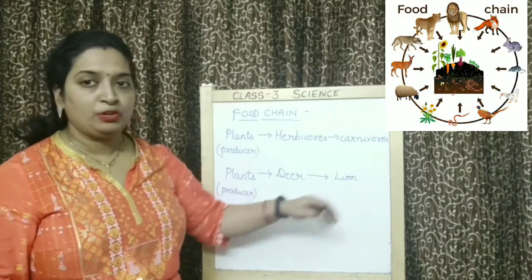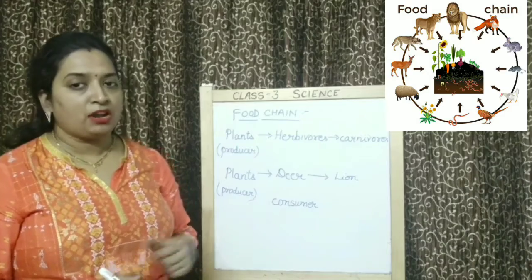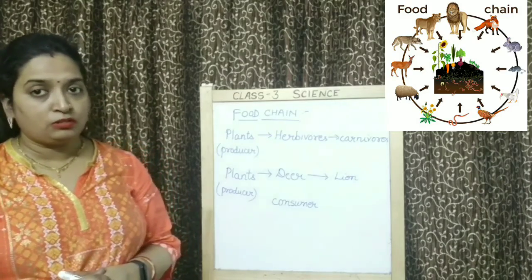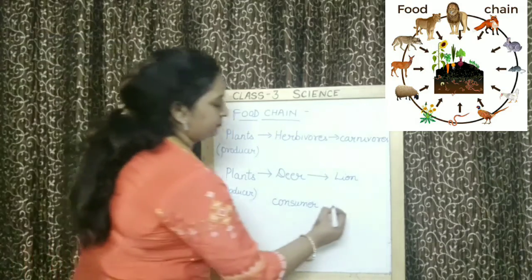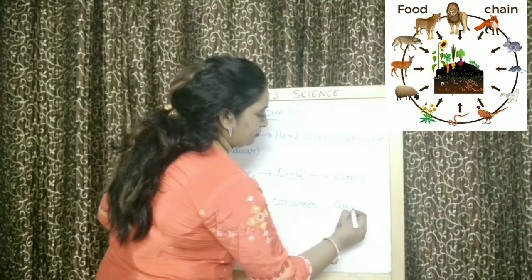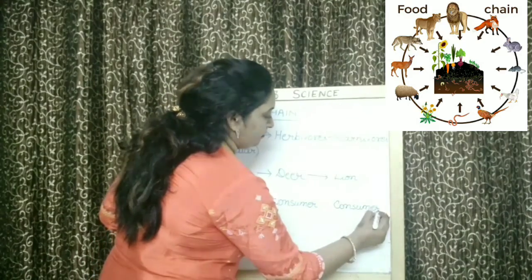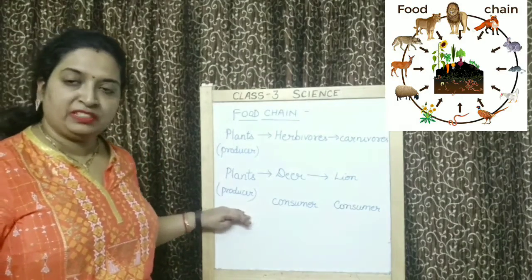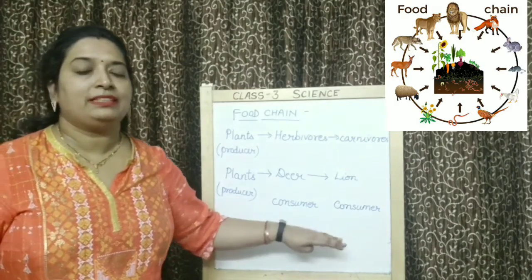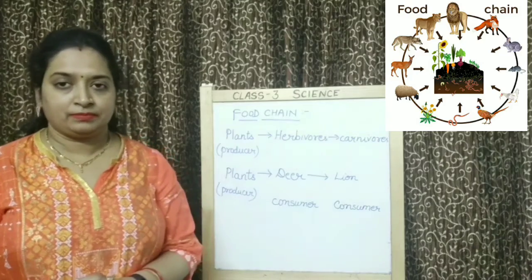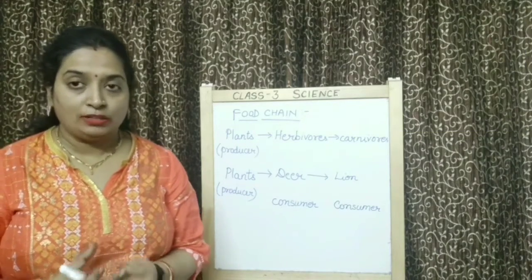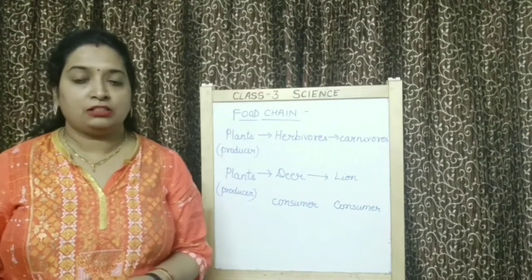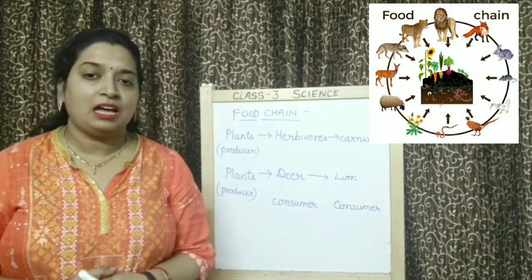It is also not producing its food. That means lion is also not producer. It is also consumer. So children, all the plants, they are producers and all the animals, they are consumers. Is it clear to you? All the plants are producers and all the animals are consumers.